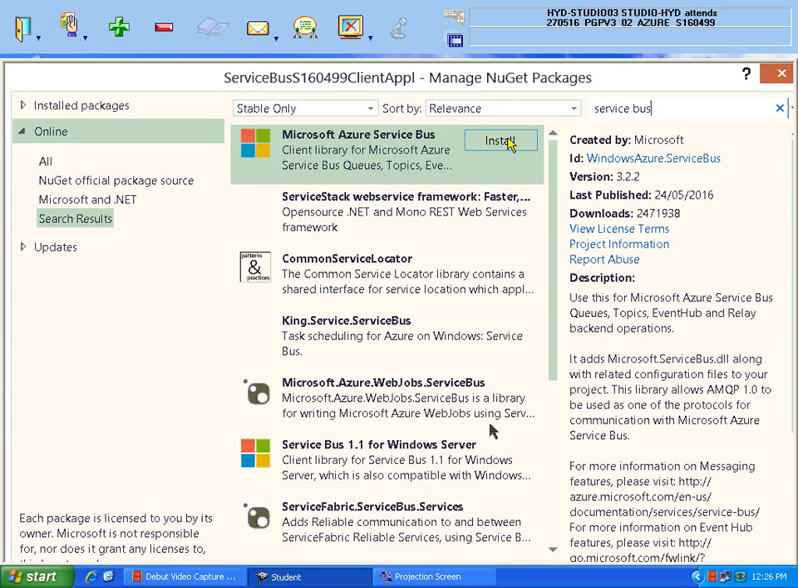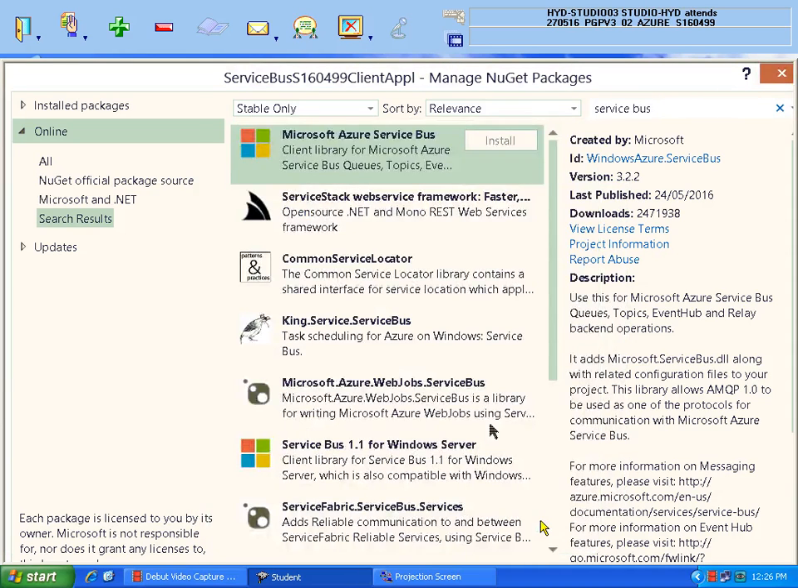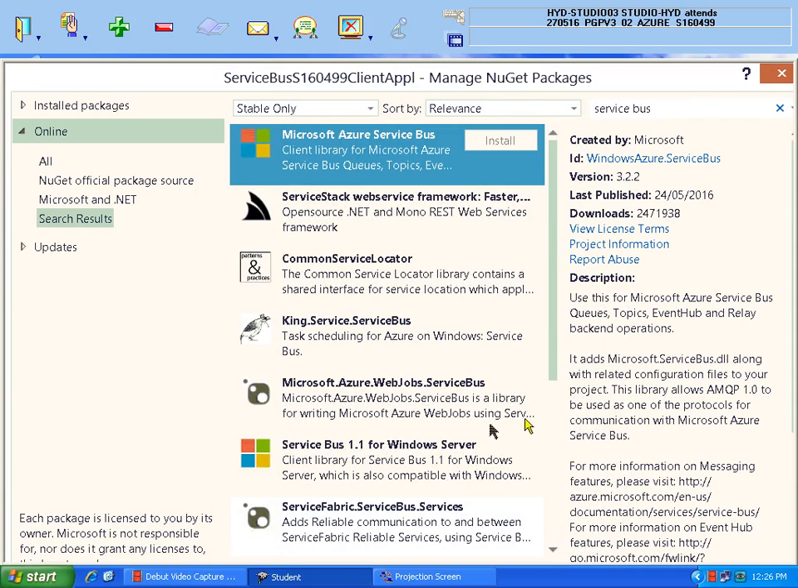Service bus install, you do it. I accept. So done. Close this window. Now once this is done, what is the work?